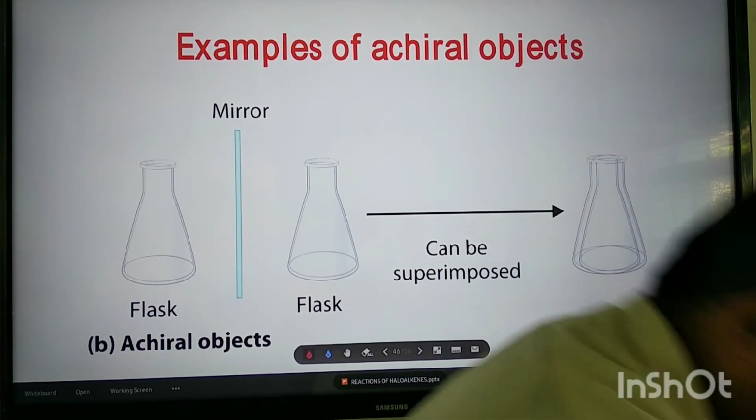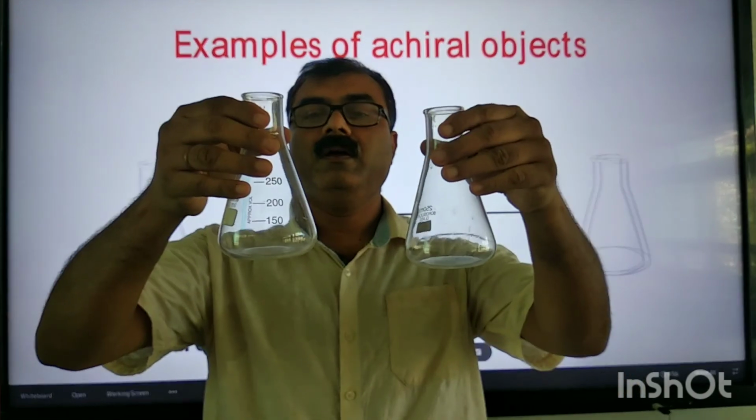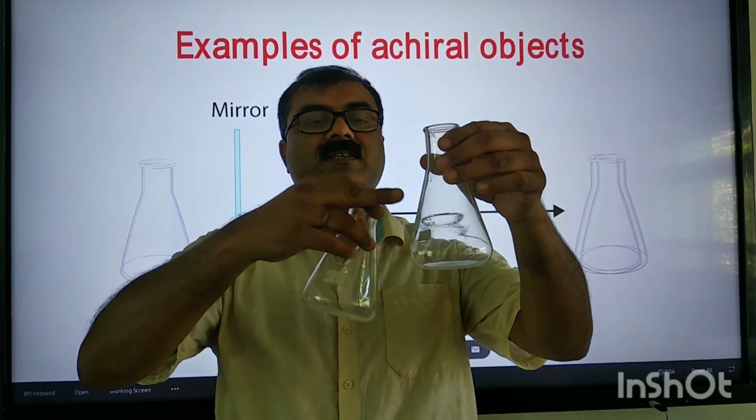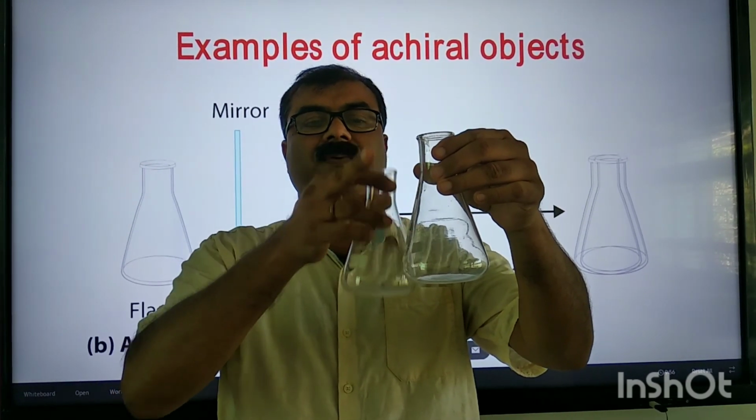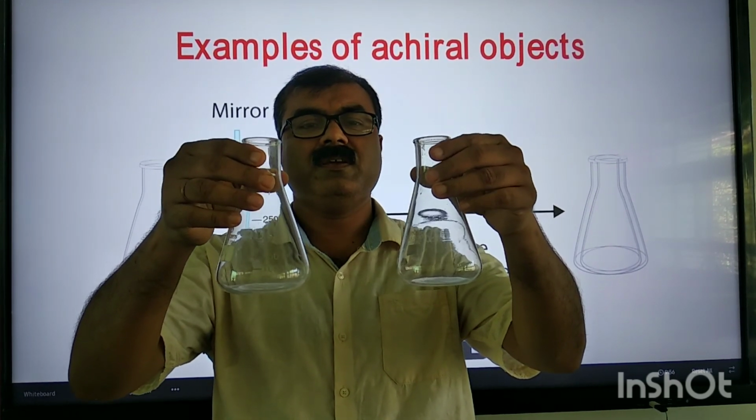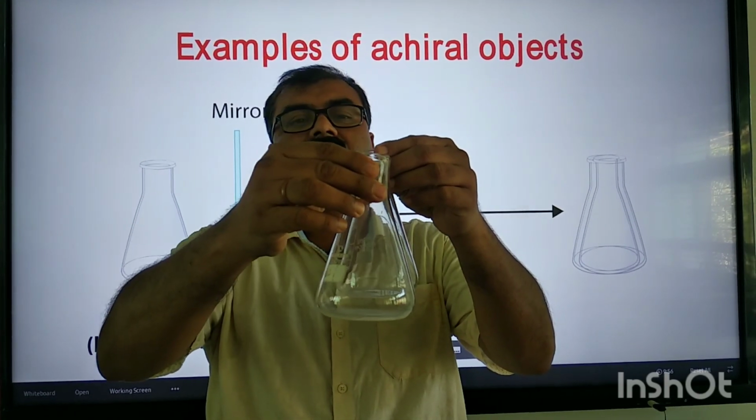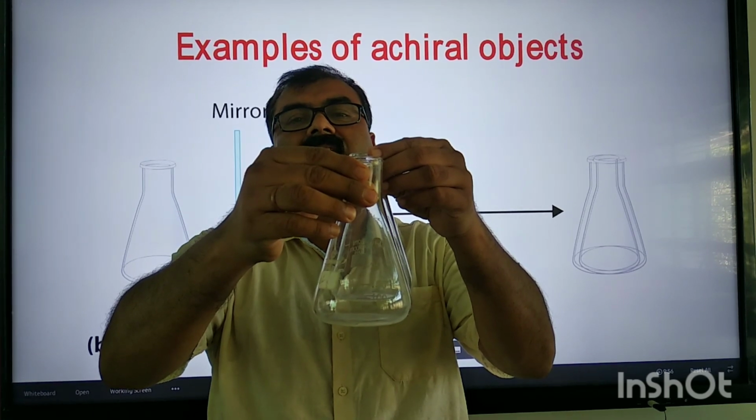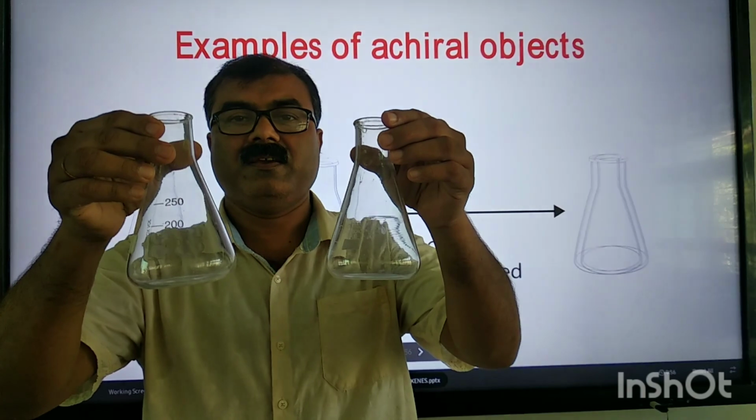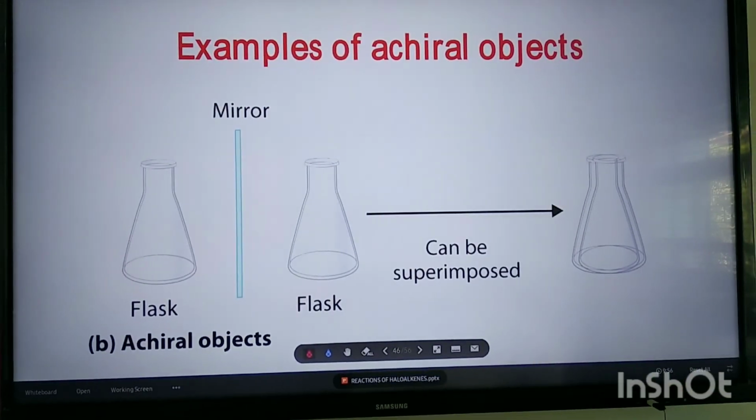So physically I am showing here. See, this is a conical flask. This is a mirror image of it. If I place a mirror between this, then this is a mirror image of this. Now, if I try to superimpose, nicely, I can superimpose. Okay, that is why the conical flask is an achiral object. Clear? Okay.